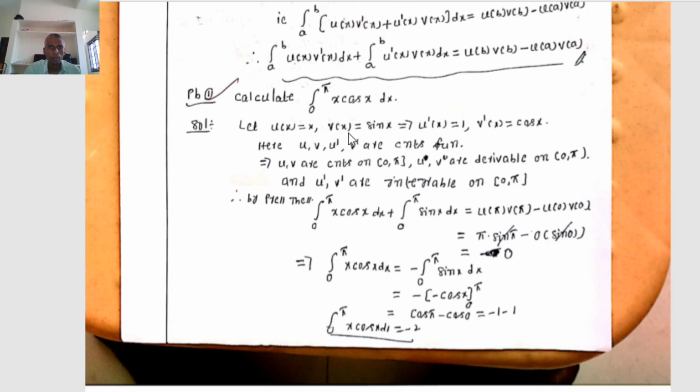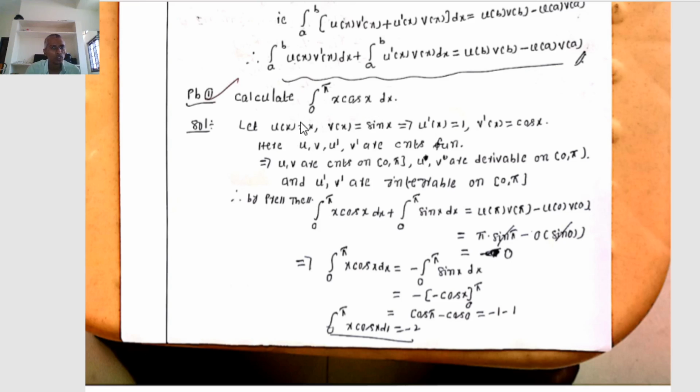It is comparing to u v dash. Therefore, the given integral is comparing to integration a to b u of x v dash of x dx or integration a to b u dash of x into v of x dx. Therefore, x differentiating gives 1, cos x differentiating gives minus sin x.